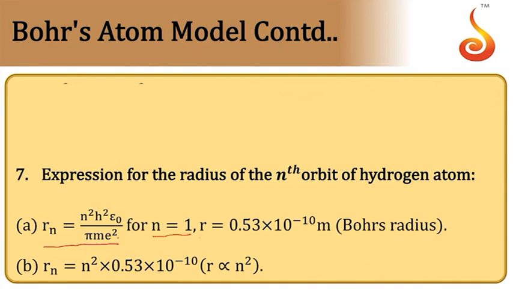If you substitute the values here, all are universal constants, so you will get r is equal to 0.53 angstrom. That is called Bohr's radius. So the radius of the nth orbit is n square times the Bohr's radius. So r is proportional to n square. That is what you can notice.